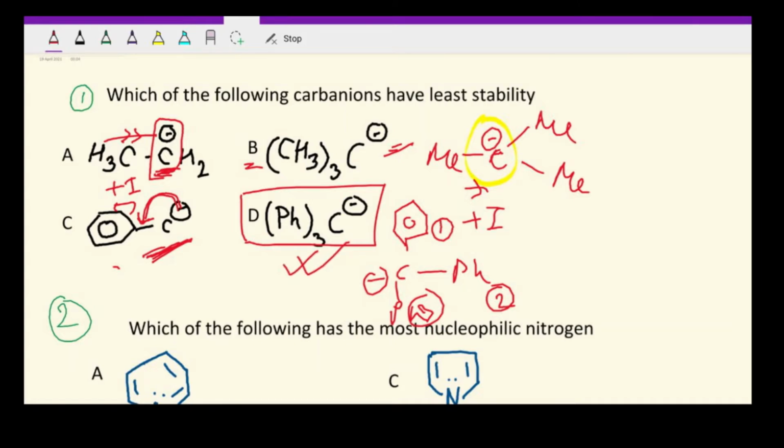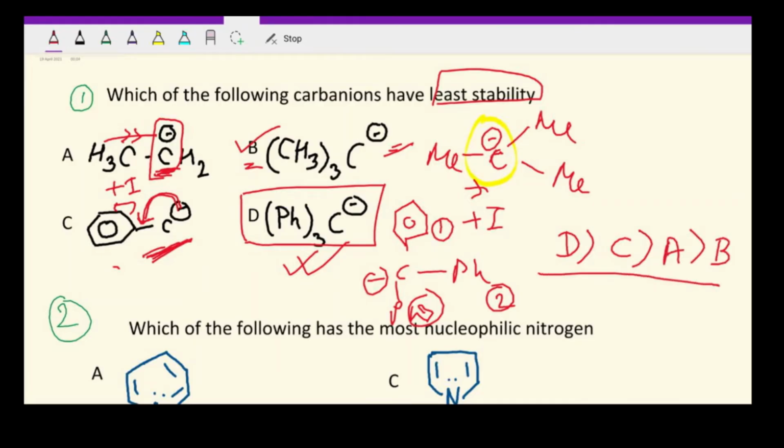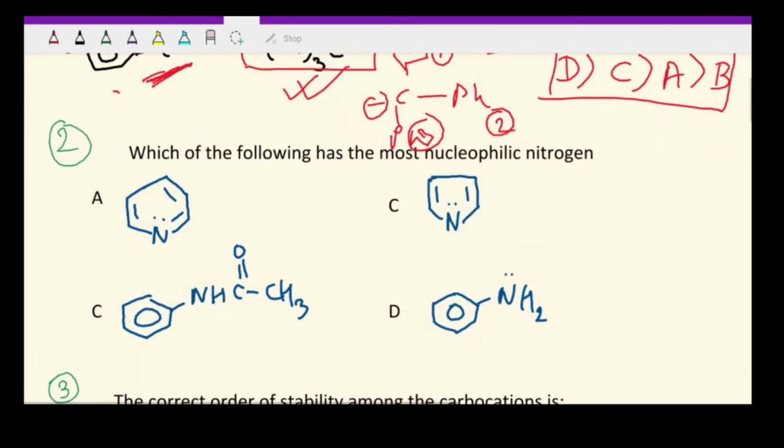So if we have been asked to find the least stable one, so obviously option B will be the least stable, we have seen. And if we are even asked to arrange them in order of stability, so the most stable will be option D, then option C, then option A, then option B. So this is the order of your stability. D is the most stable, B is the least stable. So we can explain this with the help of inductive effect as well as delocalization resonance. Okay, so let's move to the next question.